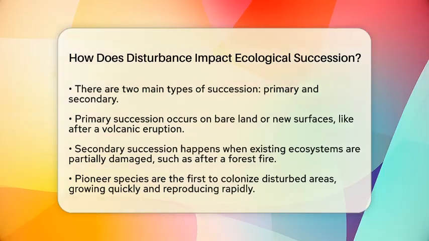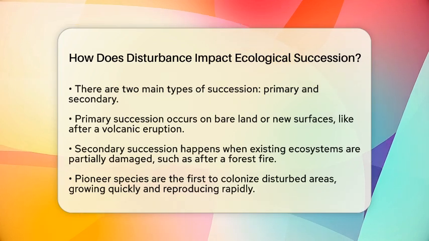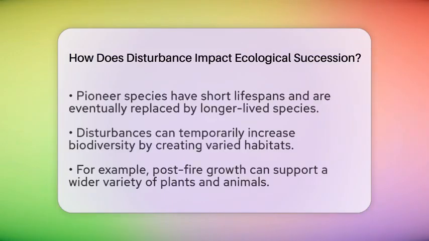Interestingly, disturbances can also boost biodiversity temporarily. They create a patchwork of habitats at different stages of succession. For example, after a forest fire, new growth can support a wider variety of plants and animals than before. This new growth provides food and shelter for species that prefer early successional environments.